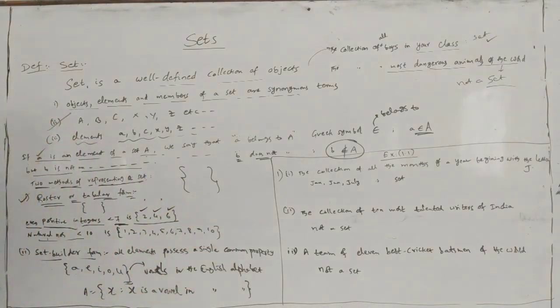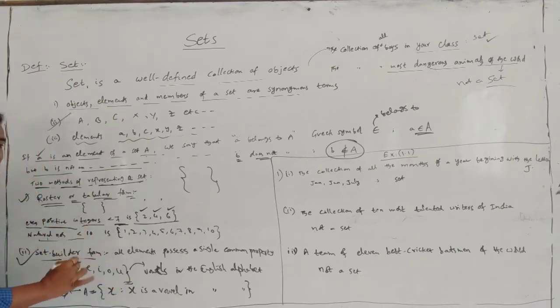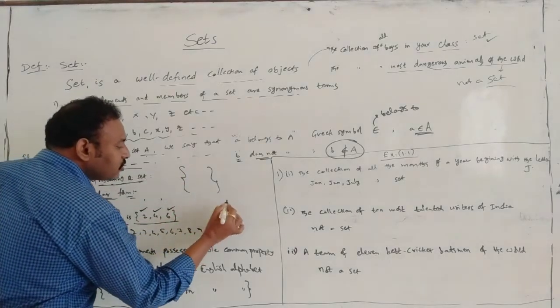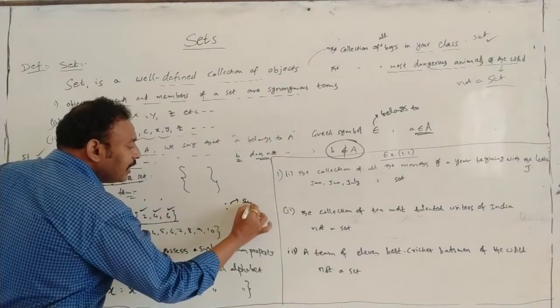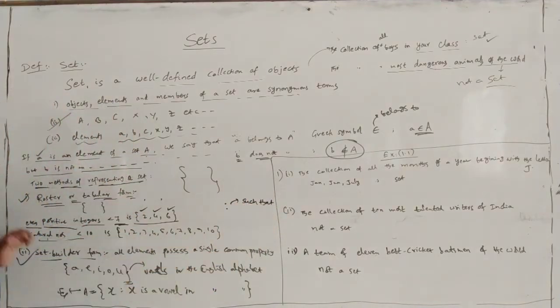How to express in set builder form? Suppose A is a set. The flower bracket can be read as set of X such that. These dots we can read as such that, student.